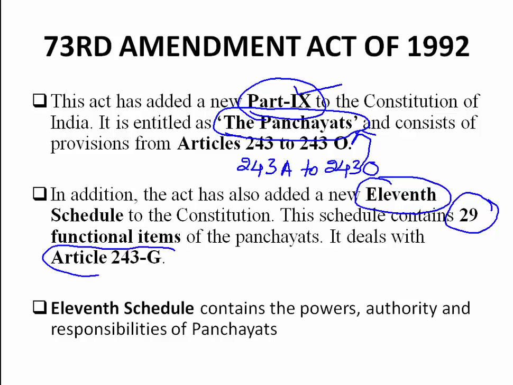Article 243G. What does the 11th Schedule contain? It contains the powers, authority and responsibilities of panchayats. So this is the basic information of the 73rd Amendment Act of 1992.